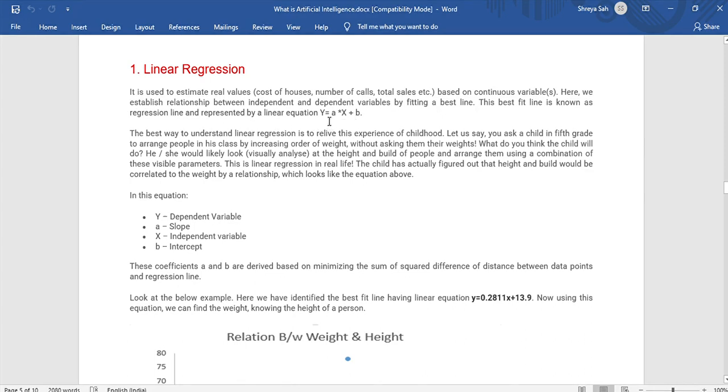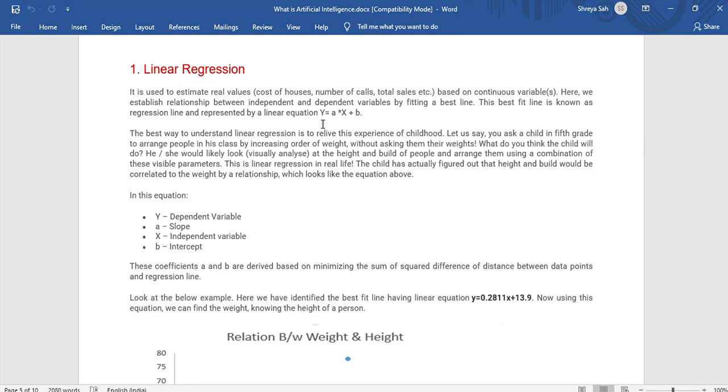Then what is this y? What is this b? What is this a? The y over here is the dependent variable. In our house pricing example, y is the price of the house, which we have to find. Then a is the slope, and x is the independent variable.